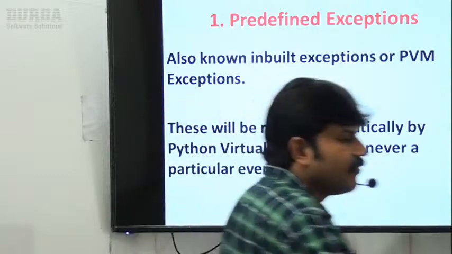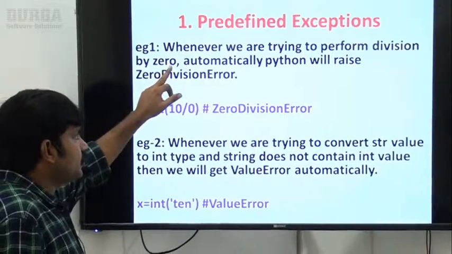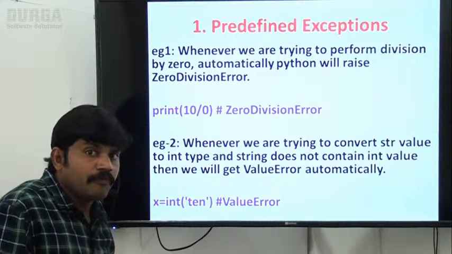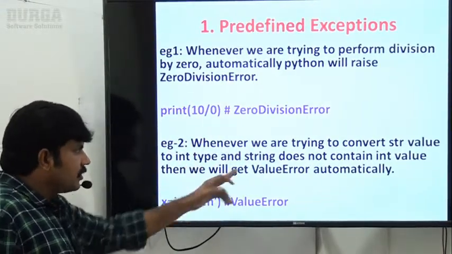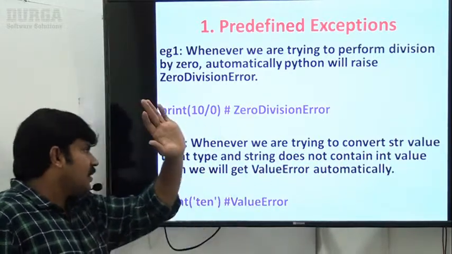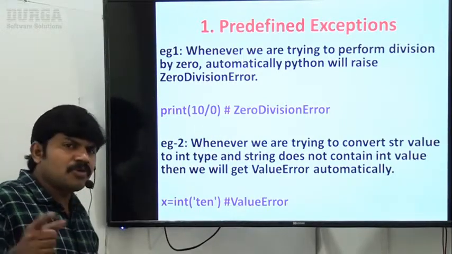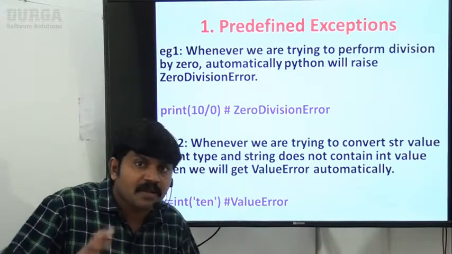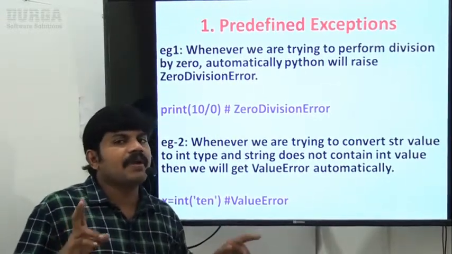Observe very carefully this example. Whenever we try to perform division by 0, Python, meaning the Python virtual machine, will automatically raise a zero division error. Print 10 by 0, zero division error. Whenever we try to convert a string to int type and the string doesn't contain an int value, we automatically get a value error. Who is responsible to raise zero division error and value error? The Python virtual machine is responsible.